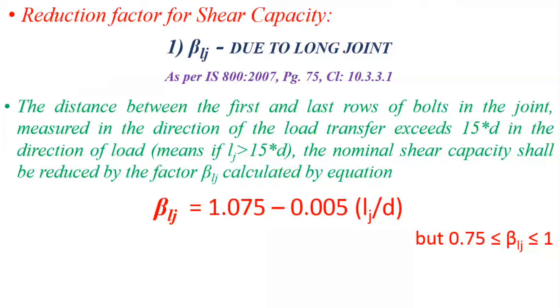If after calculation we have beta LJ equal to 0.6, then we must take beta LJ equal to 0.75, and if the calculation gives a value of 1.9, then we have to reduce that 1.9 towards 1. So beta LJ must be equal to 0.75 or 1.